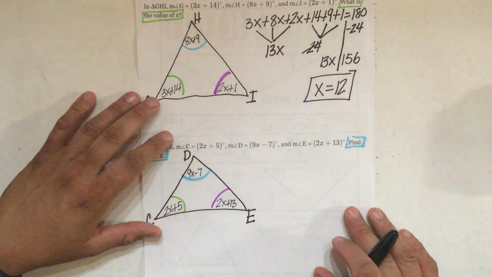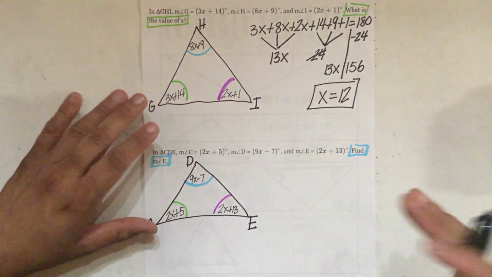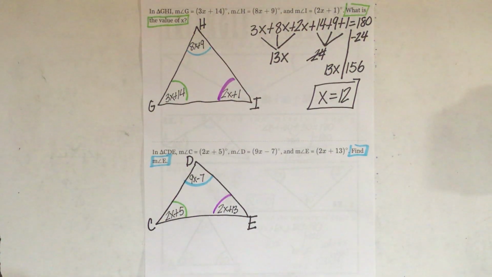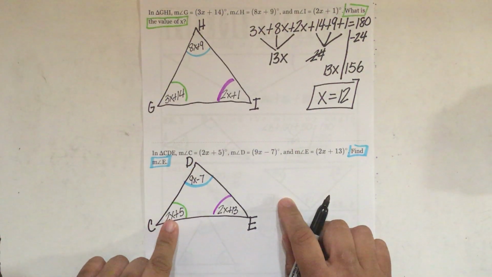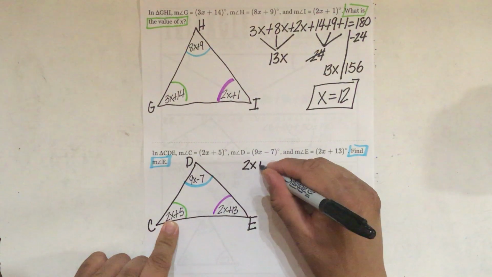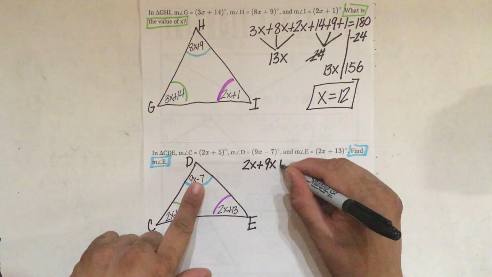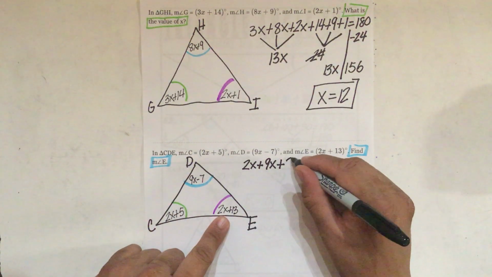So let's start just like the example above here. Let's start with the x's first. Let's combine all the x's. So I'm going to start here with C. So this is 2x plus D has 9x plus E has 2x.